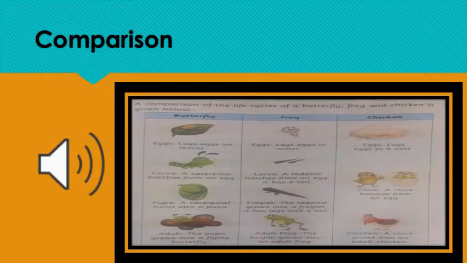Now the final step, the pupa in the butterfly turns into an adult flying butterfly. In the frog, the froglet turns into an adult frog, which is now big. In the chicken, the chick becomes a hen, which gives us chicken.